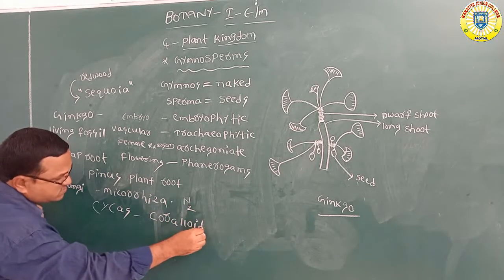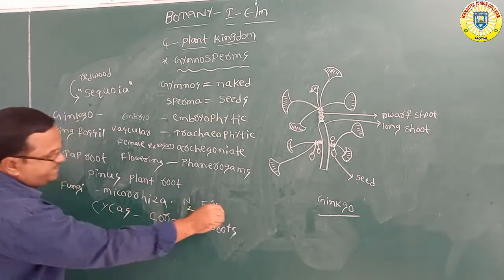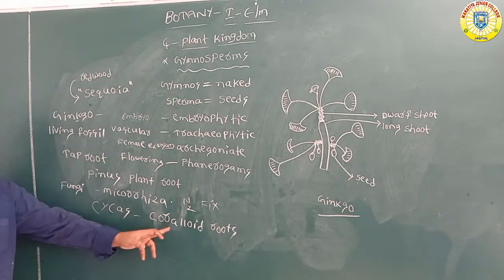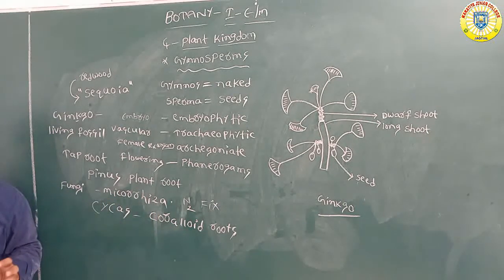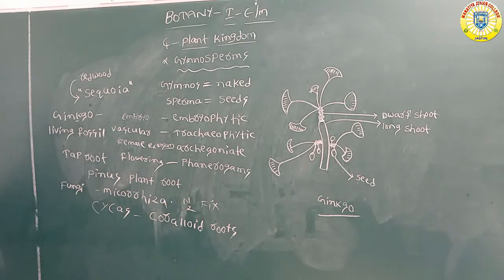Coralloid roots are very useful for nitrogen fixation. Cycas roots are very small, but what is the importance of these roots? They can fix nitrogen to the soil. This is about the root characters.